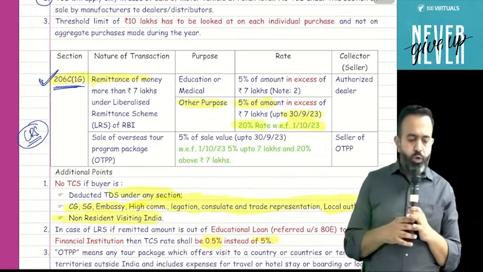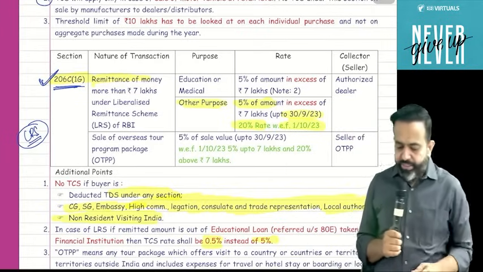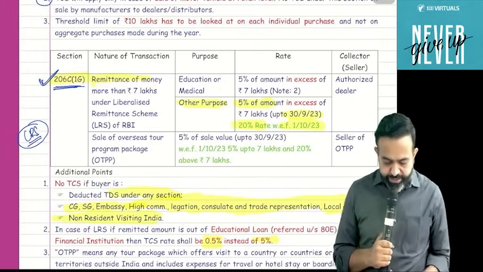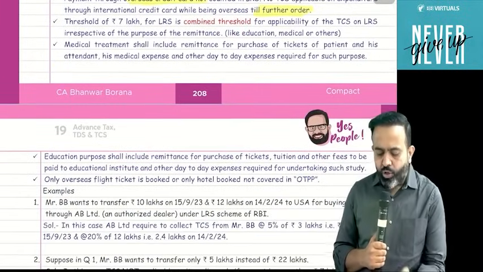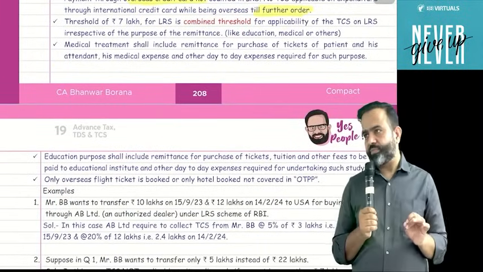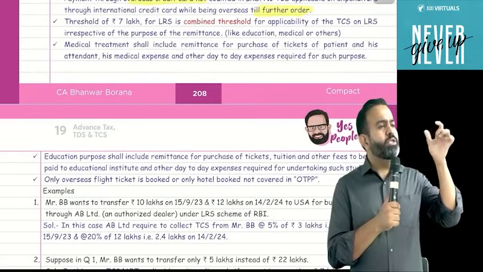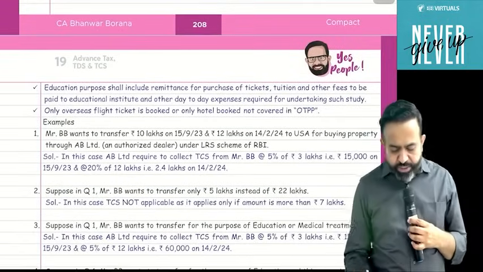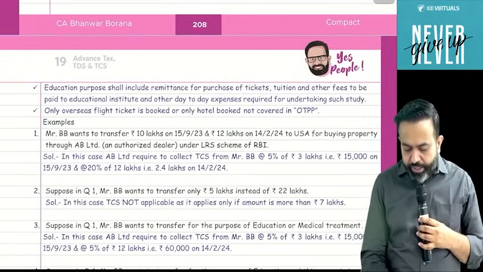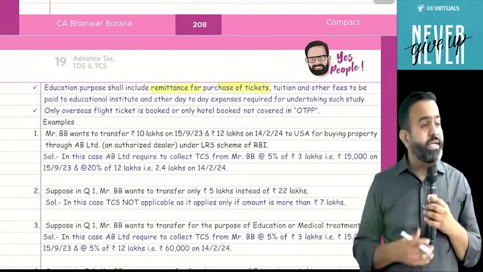If that limit of 7 lakh rupees is crossed, then guys, on the excess amount, TCS is applicable under this section. Okay. Now one more point, guys. The question is that they are talking about the educational purpose. Now, what do you mean by the educational purpose? So educational purpose, they have defined. So educational purpose includes remittance for the purpose of the tickets.